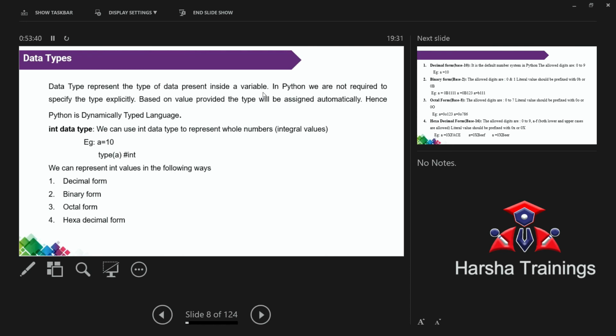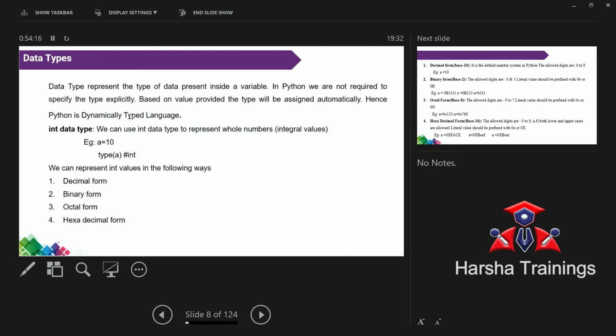And what is the feature of Python? Dynamically typed. What do you mean by dynamically typed? No need to declare. Whenever we require, simply you can use. So in Python, we are not required to specify the type explicitly. Explicitly, in the sense, you have to write exactly int a, float b. So no need to write this. Simply a is equal to the corresponding value.